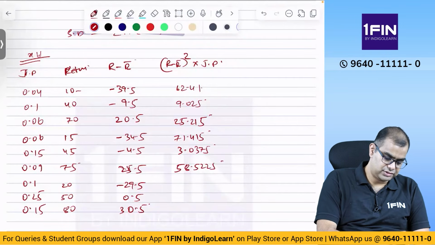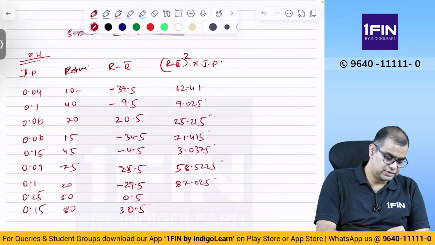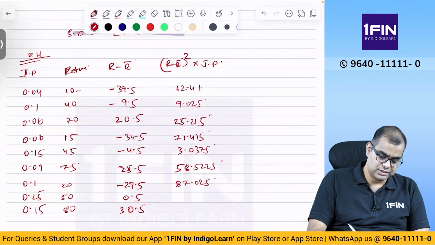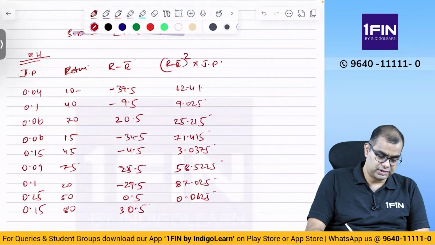29.5 into is equal to into 0.1 is equal to M plus 87.025, 0.5 into is equal to into 0.25 is equal to M plus 0.0625. 30.5 into is equal to into 0.15 is equal to M plus 139.5375.